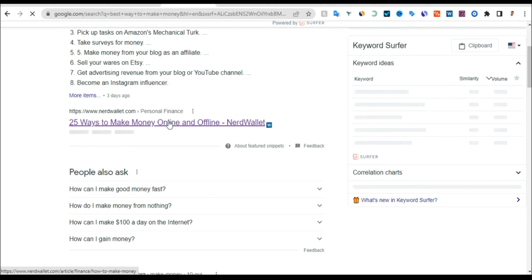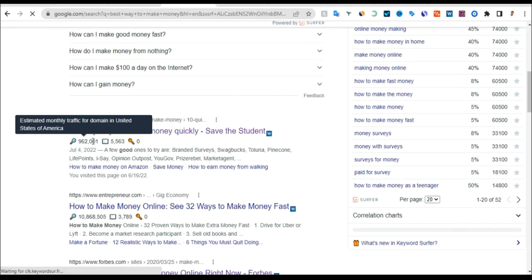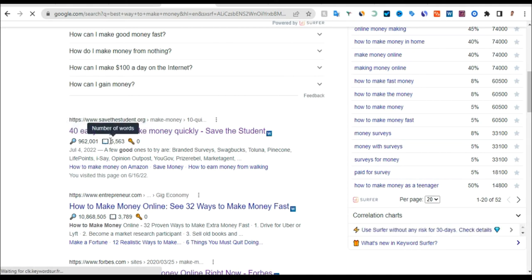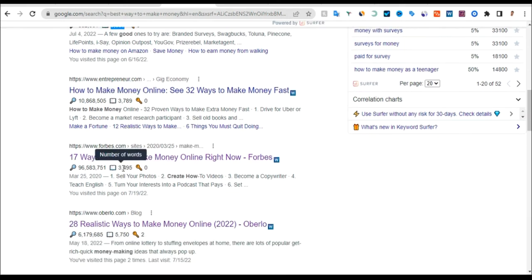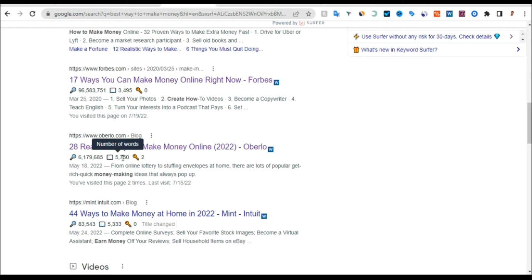You can see this person is getting almost 900,000 traffic from the US, and the word count they have used on this article is 5,563. This person here has written 3,000 words, this person here 3,000 words, and this person 5,000 words.